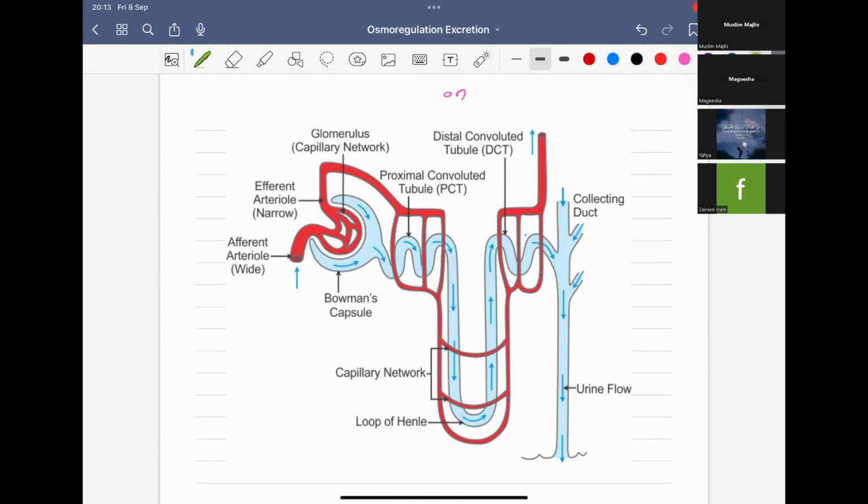So the Bowman's capsule is comparatively longer and wider. It is longer and wider than the distal convoluted tubule. Okay, it is longer and wider.